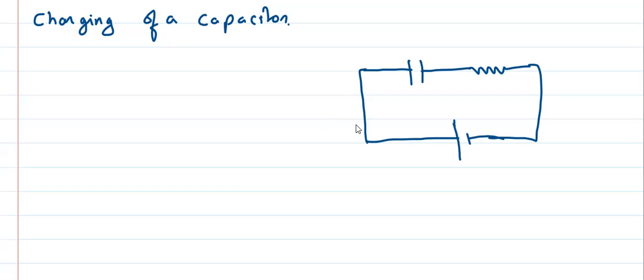Now, if it is a charging circuit, can you write the equation, voltage equation? This is positive terminal. Current will flow like this. So if current is flowing like this, here we will have positive charge, here we will have negative charge, yes or no? Now you have to remember, whenever a capacitor is connected to the battery, the charge will flow. So at t is equal to 0, we will see this after derivation.